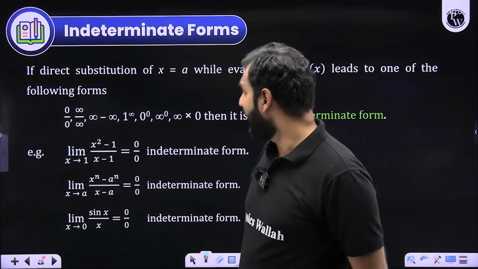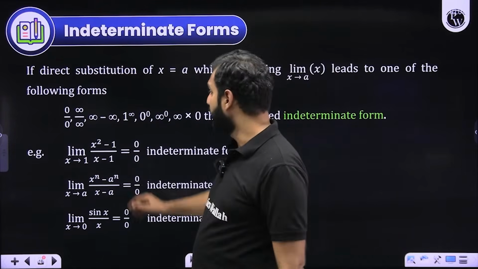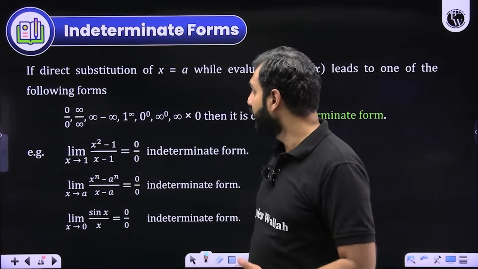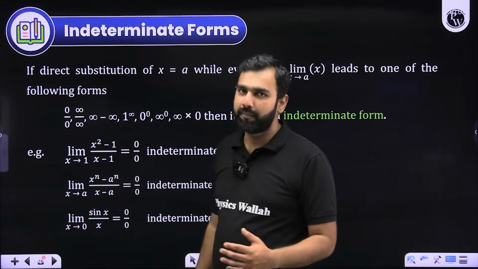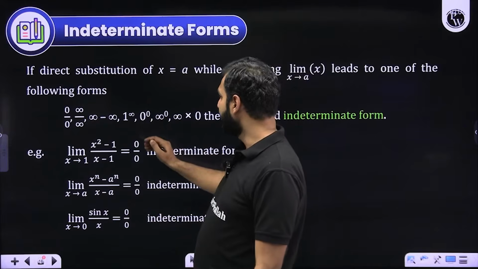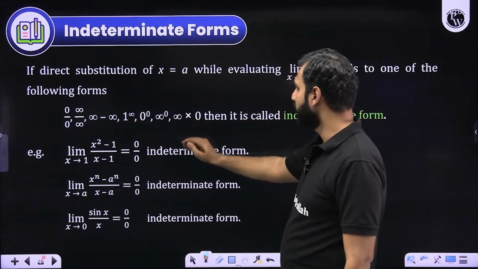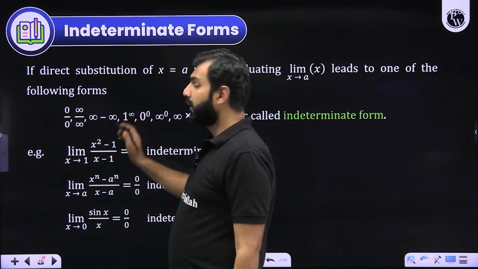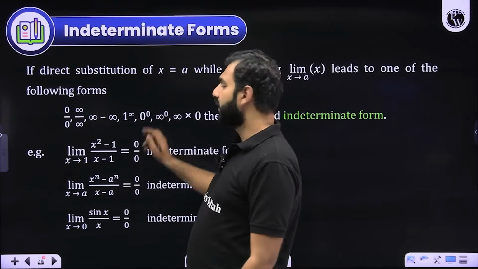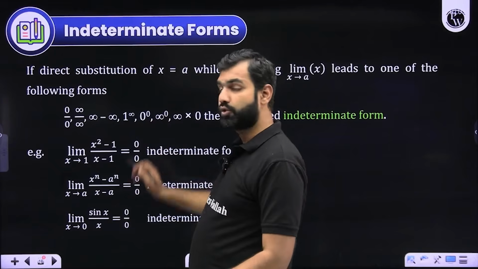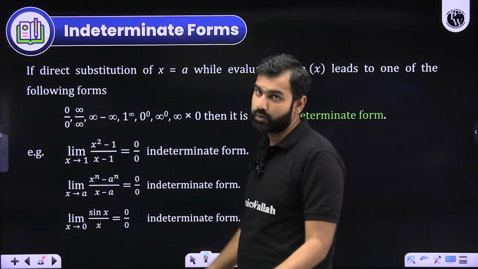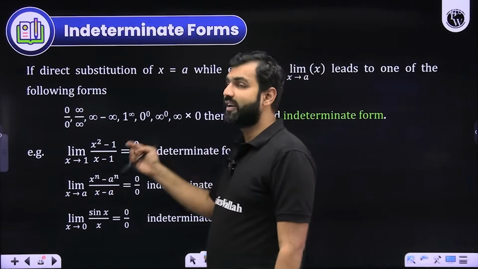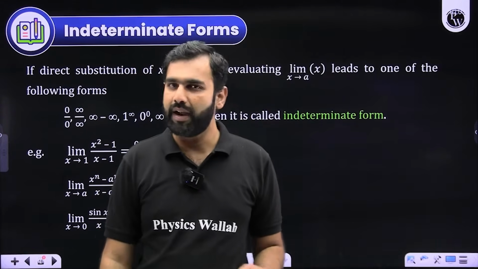Similarly, the way we have 0 by 0, we may end up facing an infinity by infinity form as well. We will be someday facing infinity minus infinity form, 1 to the power infinity, 0 to the power 0, infinity to the power 0, infinity into 0. Please understand, don't assume that 1 to the power infinity should be 1, 0 to the power 0 should be 0, no, 0 to the power 0 could be 1, no, infinity to the power 0 should be 1, no, infinity into 0 should be 0, no. All of these values are indeterminate. You cannot find their values.